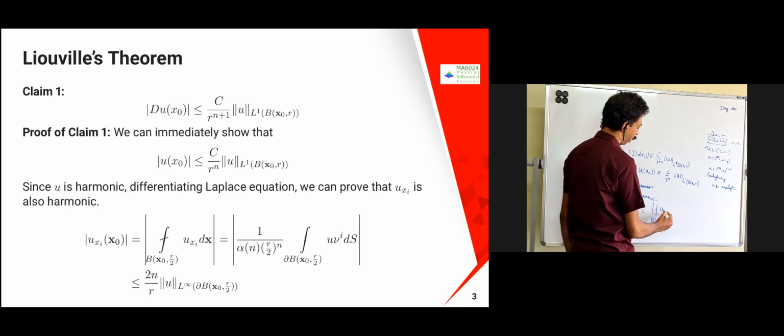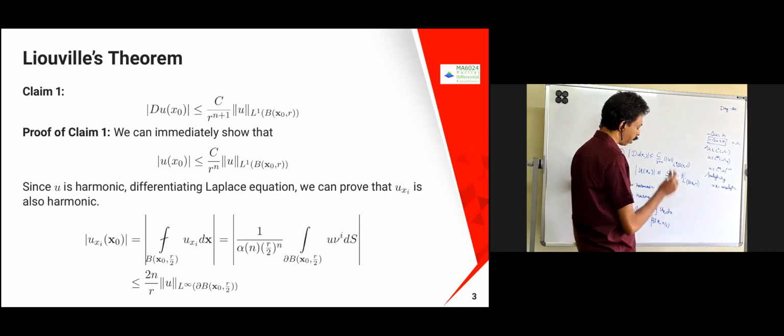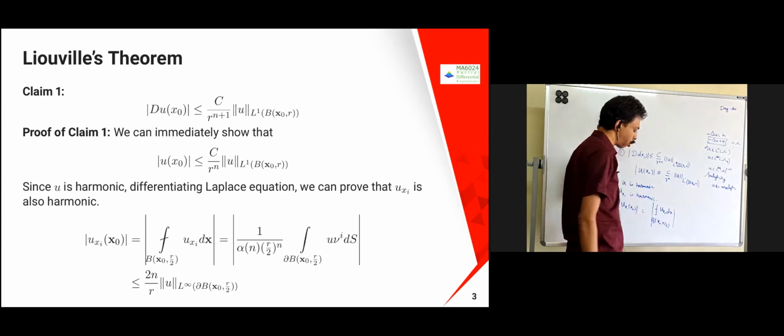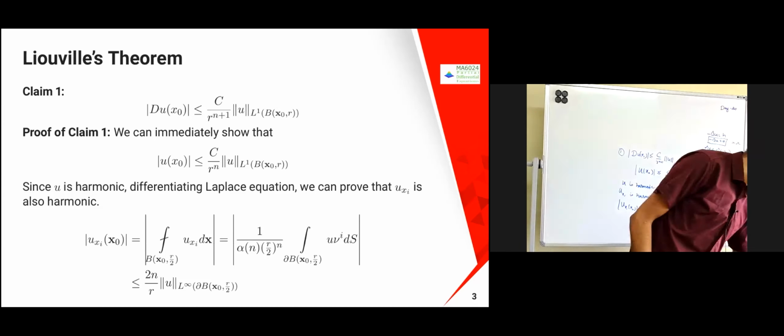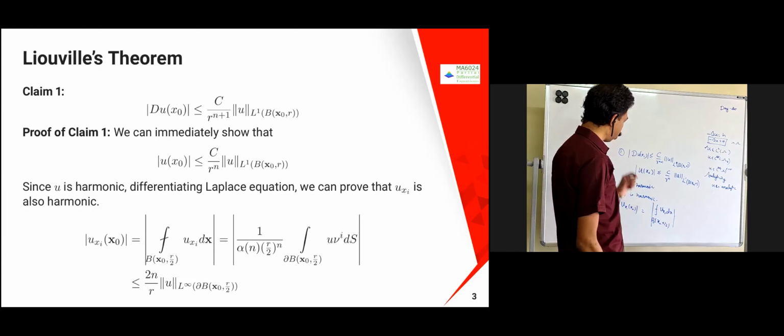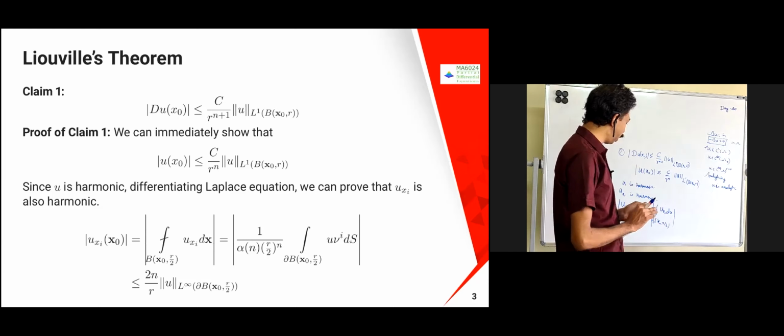Once again you go to the proof which we have given for 2-3 theorems before, where you have used a similar kind of equality. So there you can take u_xi of x0 equal to the average integral over B(x0, r).